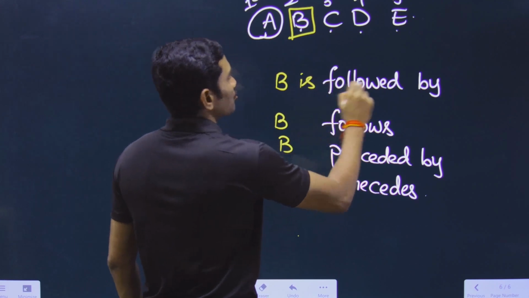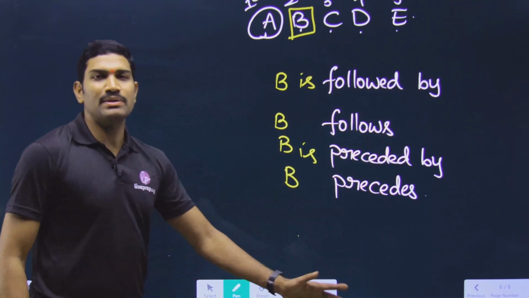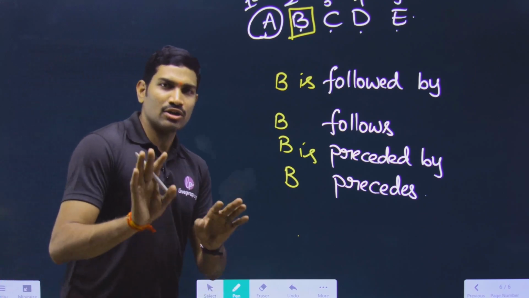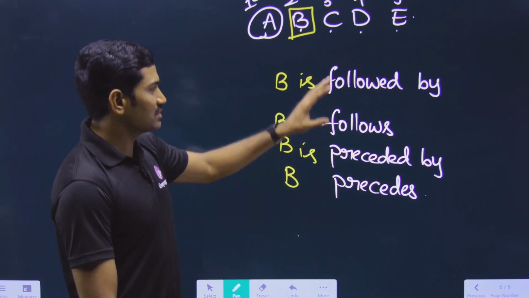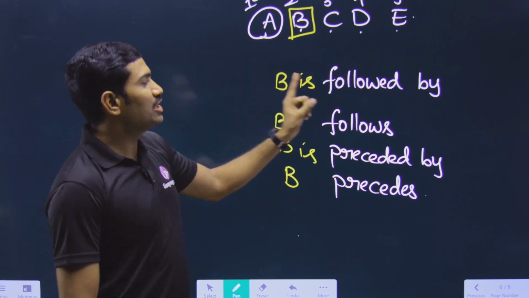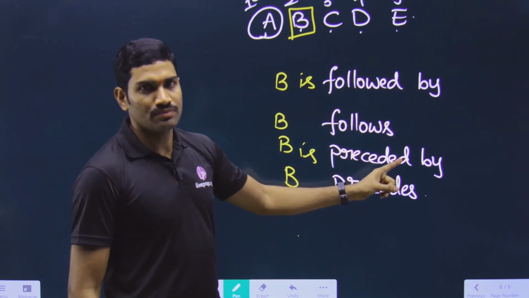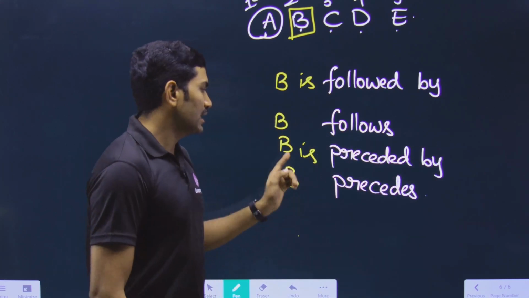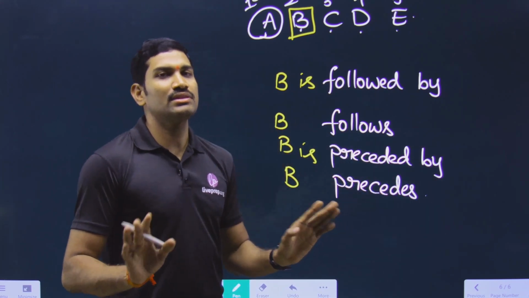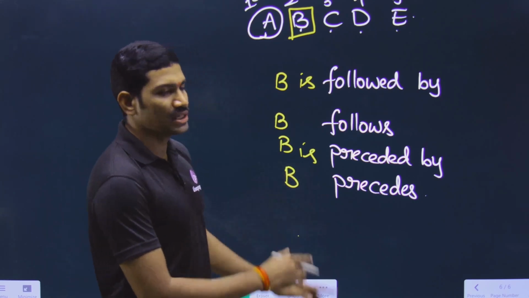Take B: B is followed by, B follows, B is preceded by, and B precedes. These are the 4 questions. First you just try the answers for these, then I will start giving the answers. B is followed by, you just write your answer. B follows, which one? B is preceded by, which one? And B precedes which one? These are the 4 questions. I think you are ready with your answers. Now I will start telling my answers.